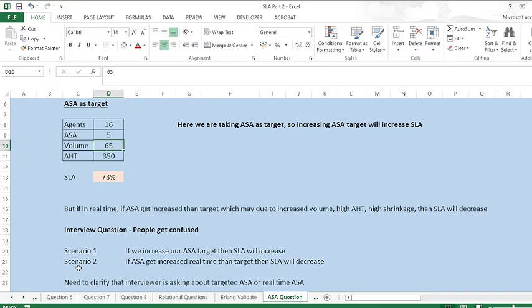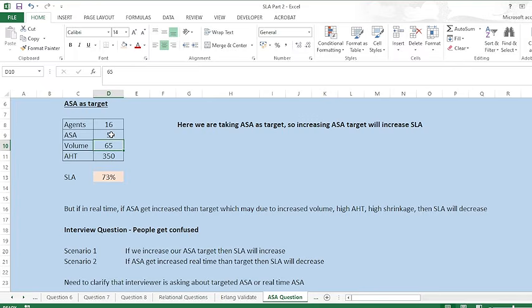And in the second scenario, if ASA gets increased in real time, suppose I have the target of 5 seconds, but now agents are responding within 15 or 20 seconds, then my service level will basically decrease. So you'll have to clarify. All right. And you also need to clarify with the interviewer whether he is asking about the targeted ASA or the real-time ASA.